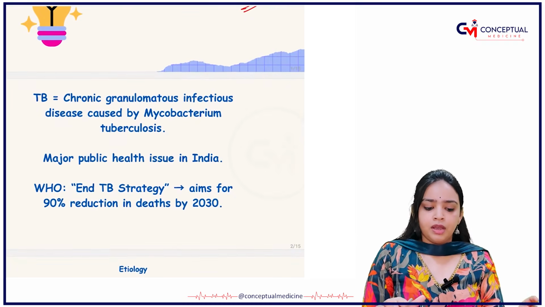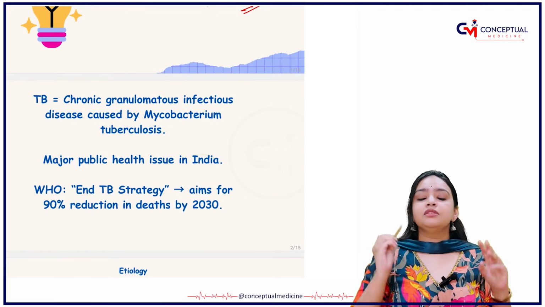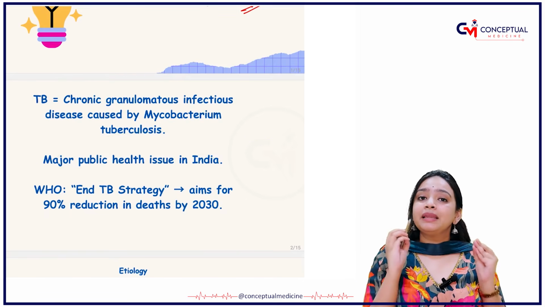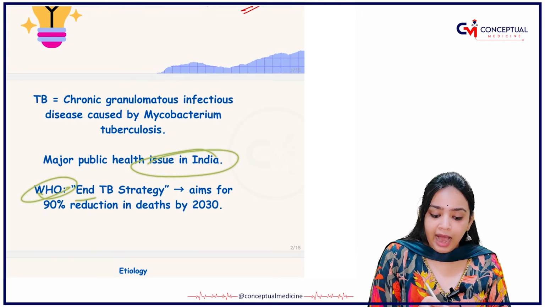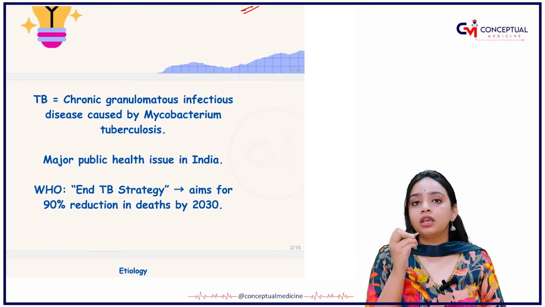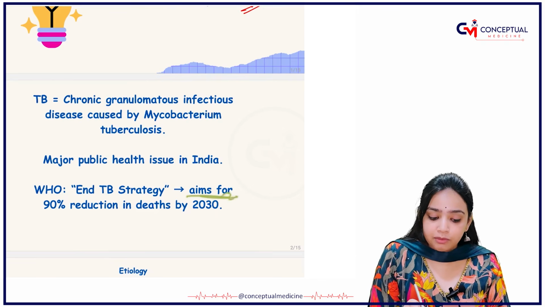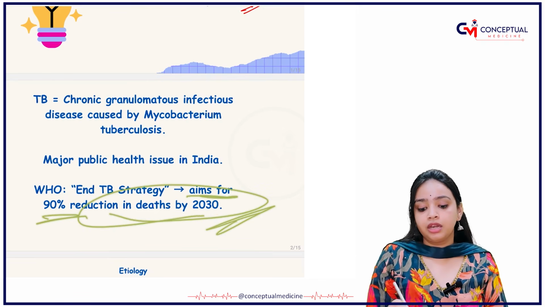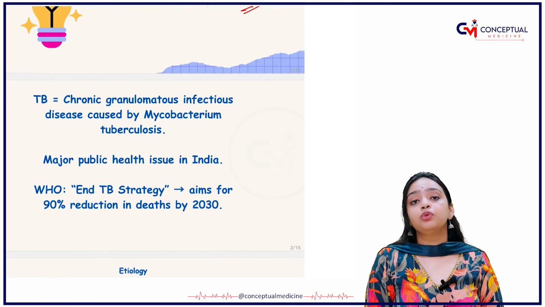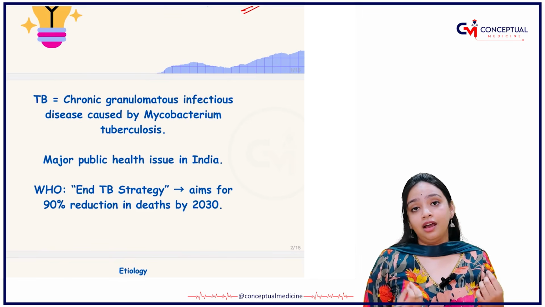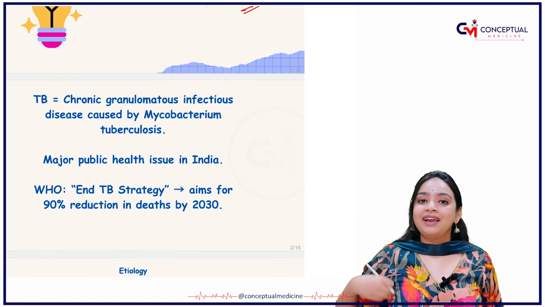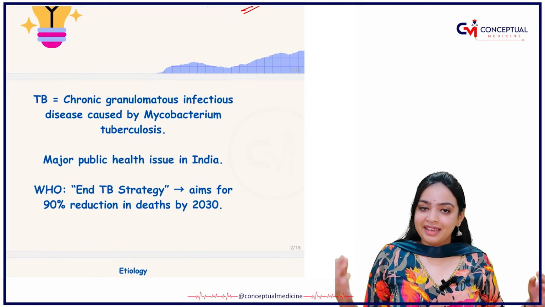That we all know. It is one of the major public health issues in India, and you know what? WHO has the End TB strategy that you read in your PSM. It aims for a 90% reduction in TB by the year 2030, and now it's 2025. I don't know by how much we will be able to eliminate TB.